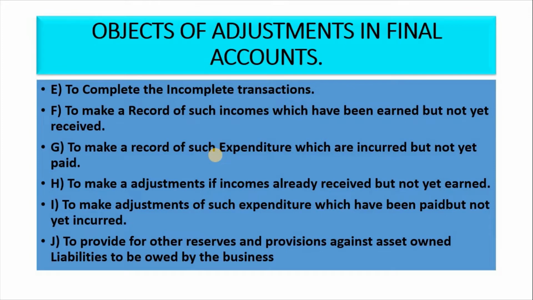Fifth, to complete the incomplete transactions. Sixth, to make a record of such incomes which have been earned but not yet received. Next, to make a record of such expenditure which is incurred but not yet paid.